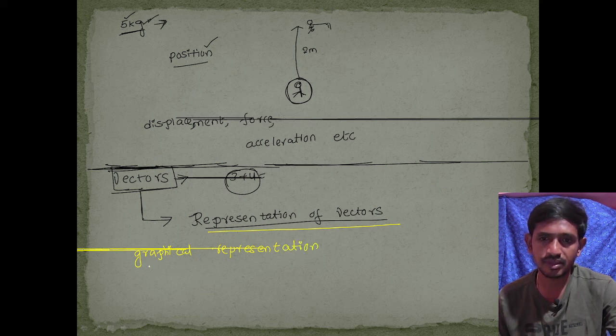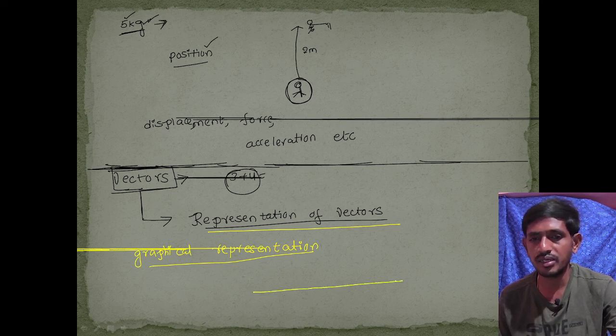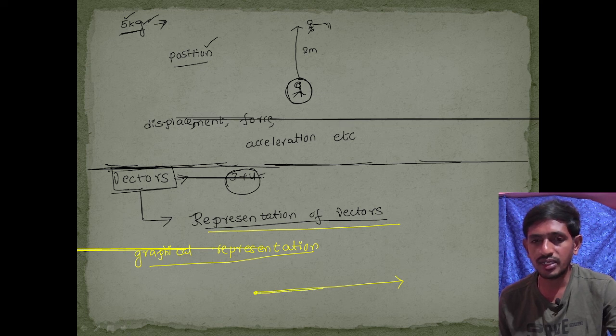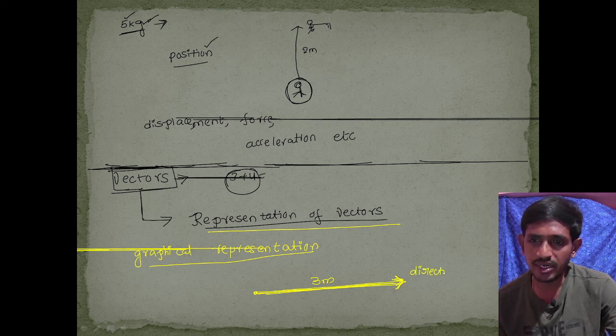Graphical representation of a vector. Generally we can represent it as a line which has an arrow. As I have explained earlier, a vector has magnitude. Magnitude is always indicated by the length of this line. For example, if it is 2 meters, then 2 meters is the magnitude of this vector. And this arrow indicates the direction of the given vector.